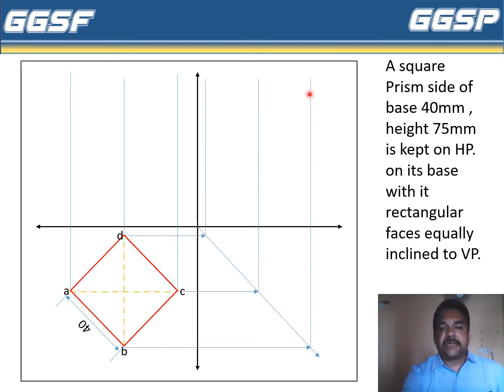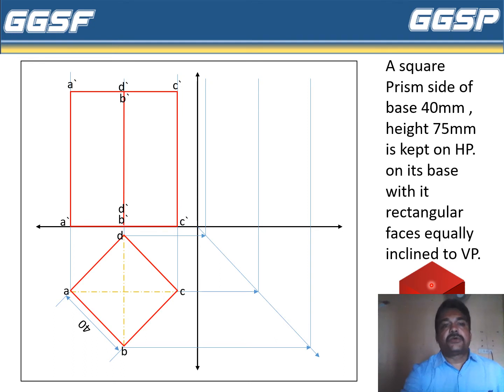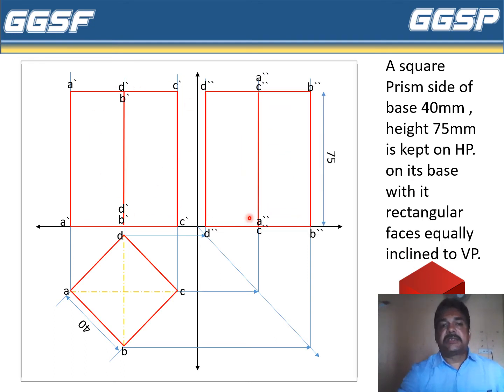and side view. Okay, so the front view will be observed as a rectangle, that is, if we see this prism on this side, the front view will be a rectangle and the side view will also be a rectangle. So this is the front view and this is the side view, which are similar.